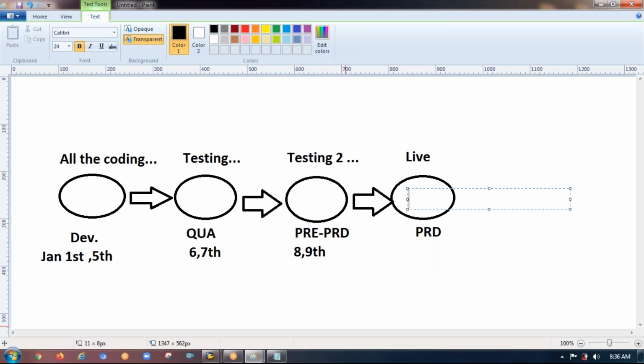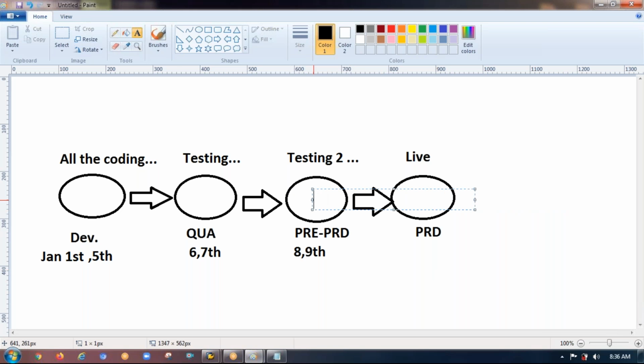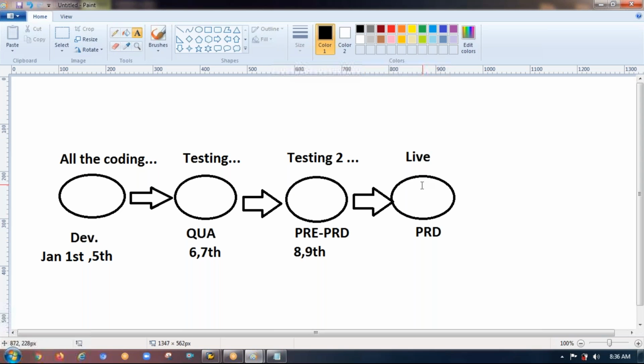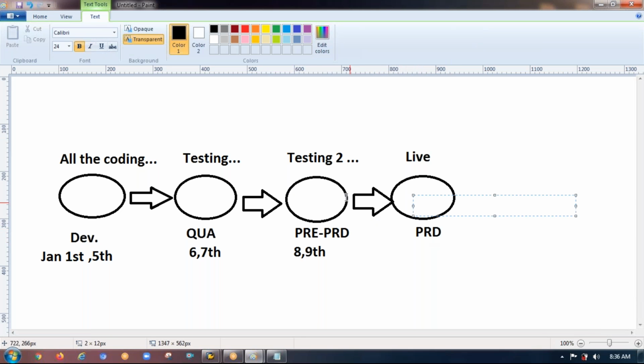If that is the case, the code should be held back. The code should wait in the testing 2 server until Jan 14th, I mean, yes, Jan 14th midnight 12 o'clock. After that, they have to move the code to the live system. That is, if the code is moved here, it is in live now. Hope you got the point.